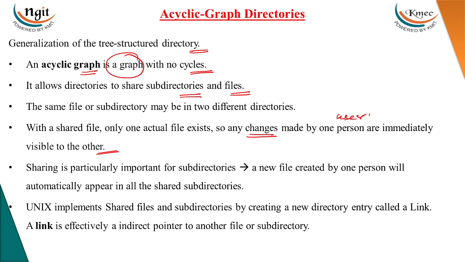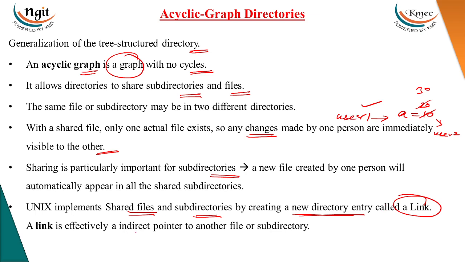So user one makes some changes, that is, changes the contents, suppose a equal to 10, to a equal to 20. So user 2 can also see it. If user 2 made any changes to this file, a equal to 30, then these changes can be seen by user one also. So sharing is particularly important for subdirectories. When a new file is created by one user, those files will also be seen by user 2.